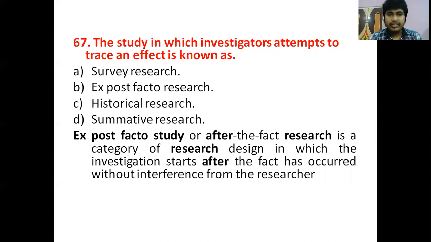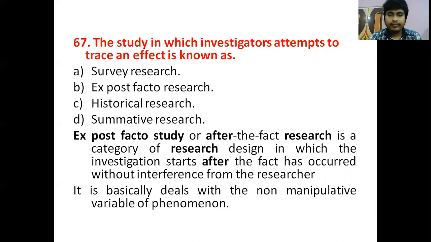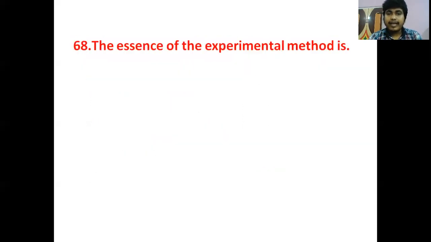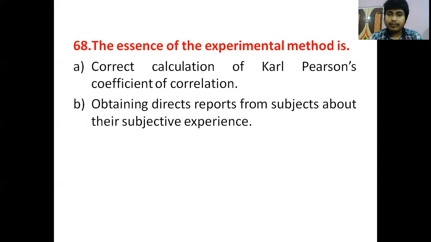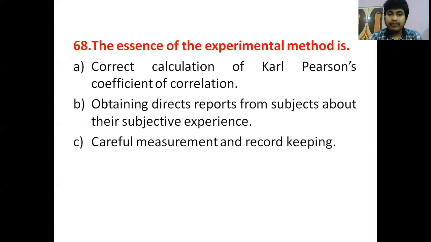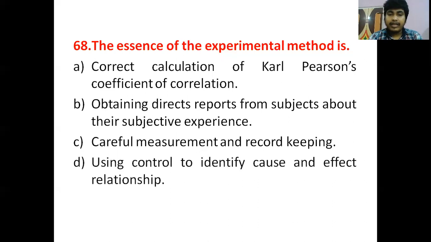The next question is, the essence of the experimental method is, the options are: calculation of Karl Pearson's coefficient of correlation, obtaining direct reports from subjects about their subjective experience, careful measurement and record keeping, and using control to identify cause and effect relationship.